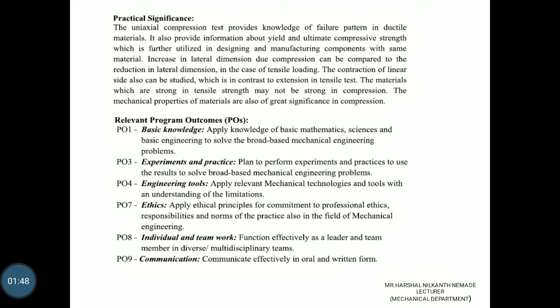PO number 7, ethics: applying ethical principles for commitment to professional ethics, responsibility and the norms of practice in the field of mechanical engineering. PO number 8, individual and teamwork: function effectively as a leader and a team member in diverse and multidisciplinary teams. PO number 10, communication: communicate effectively in oral and written form.